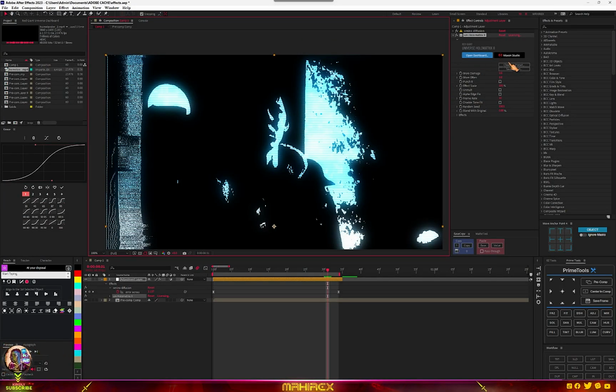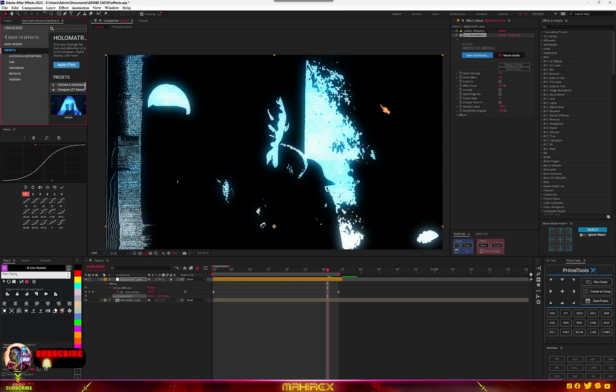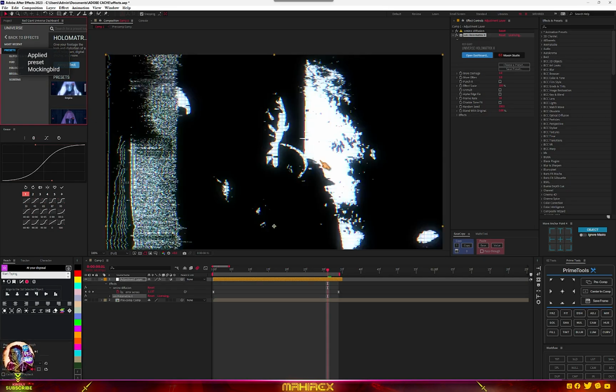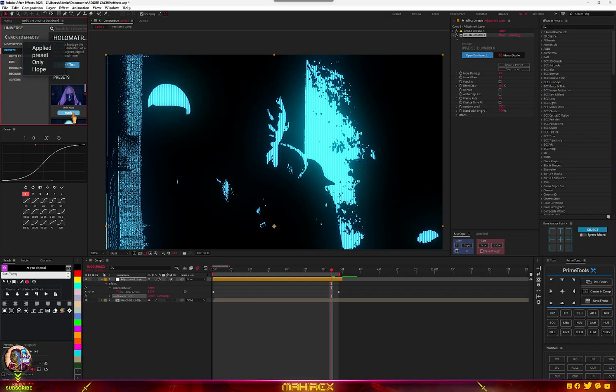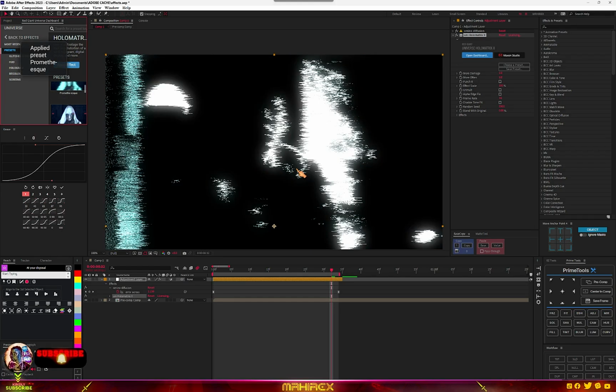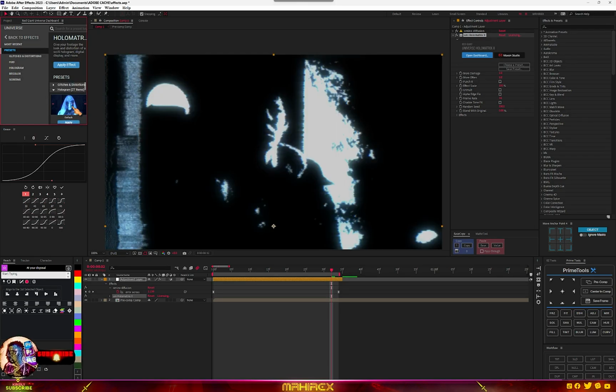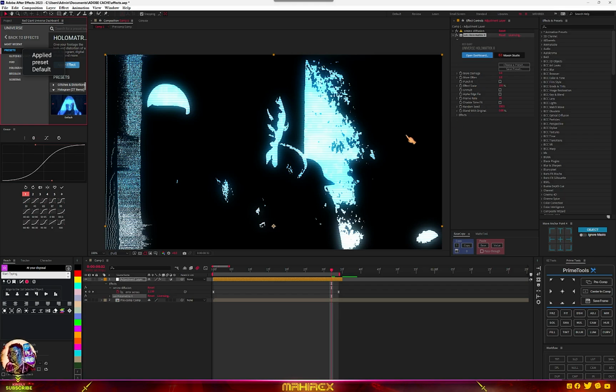All you can do is to go to your choose preset or open your dashboard. So if you're having the Red Giant dashboard, you have this preset here. You can apply any of them, so you can see. So look at this preset. You can go through the presets and choose the one which looks best for you. So I'll just apply the default.